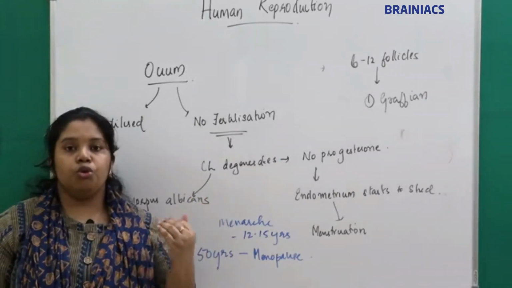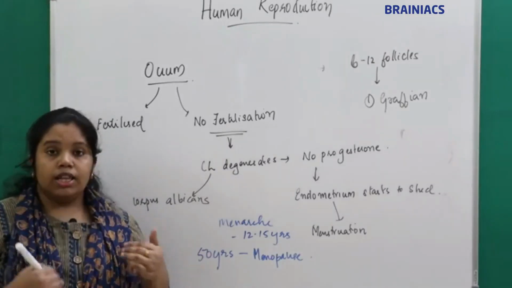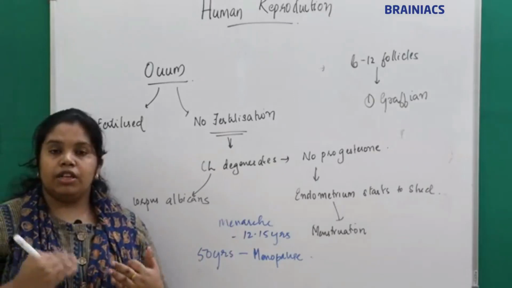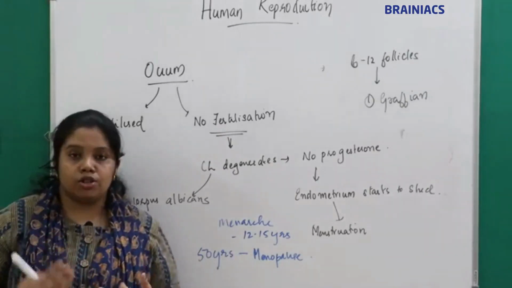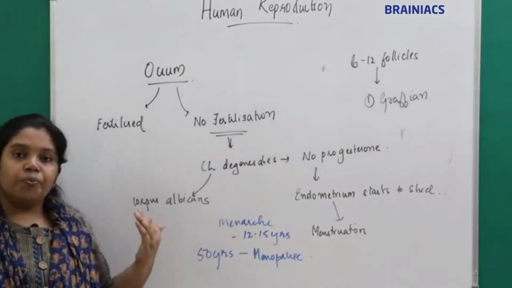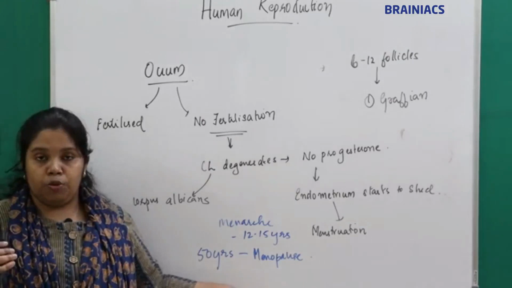I told you no new ovum is formed after birth, right. So the ovum release will stop around 50 years. After the stopping of ovum release, there is no menstrual cycle. No ovum release, no menstrual cycle. That is called menopause, okay.